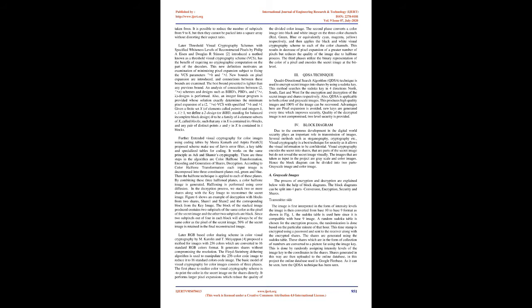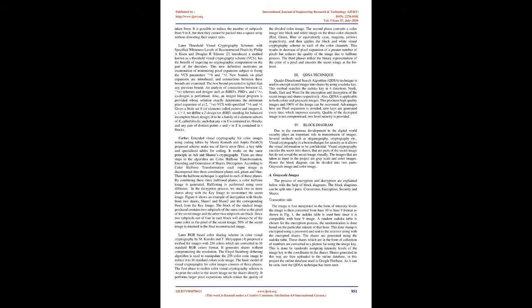Any single share contains 5 black subpixels, any stacked pair of shares contains 7 black subpixels, any stacked triplet of shares contains 8 black subpixels, and any stacked quadruple of shares contains either 8 or 9 black subpixels, depending on where the shares were taken from. It is possible to reduce the number of subpixels from 9 to 8, but then they cannot be packed into a square array without distorting their aspect ratio.